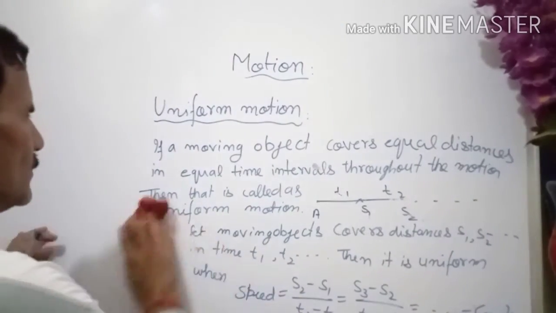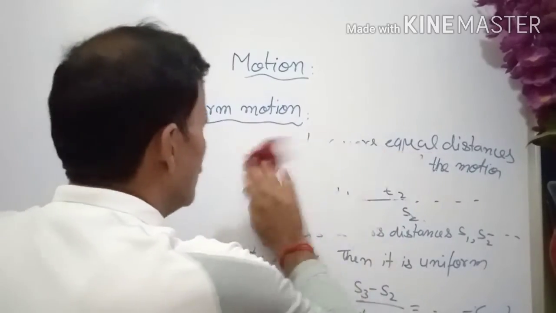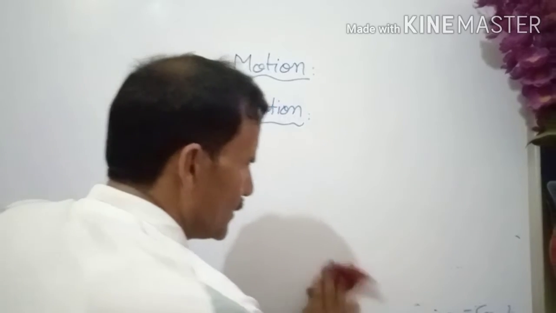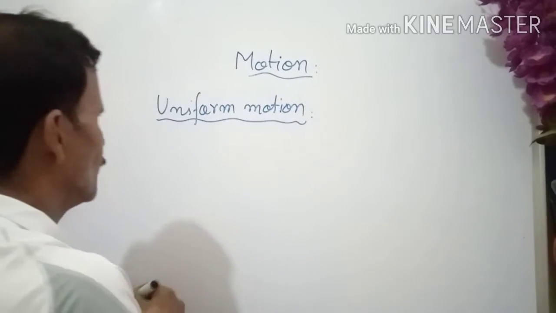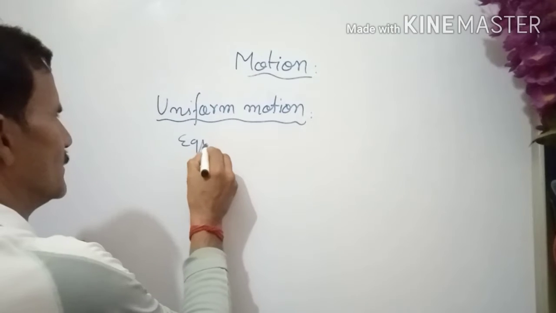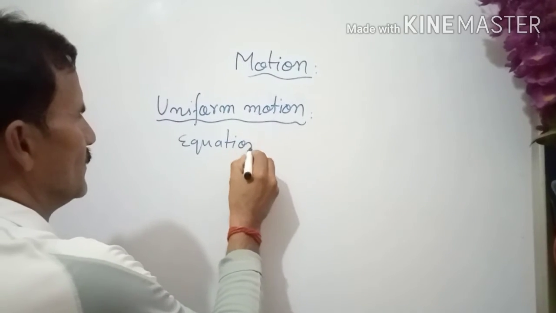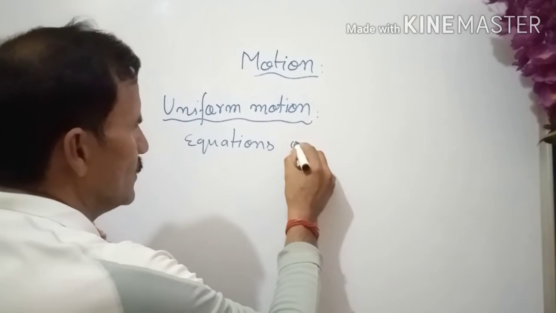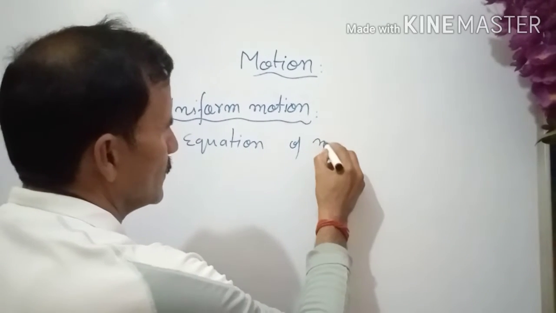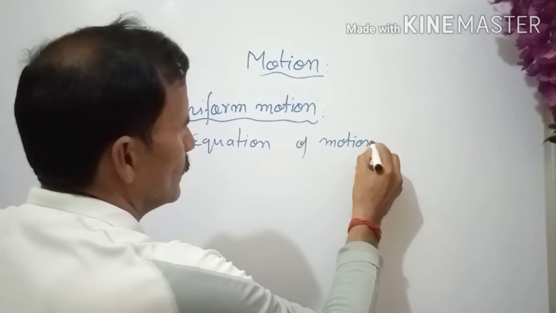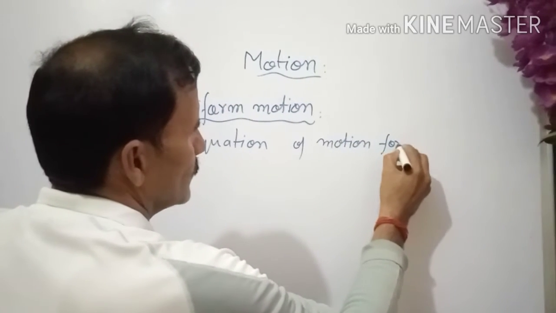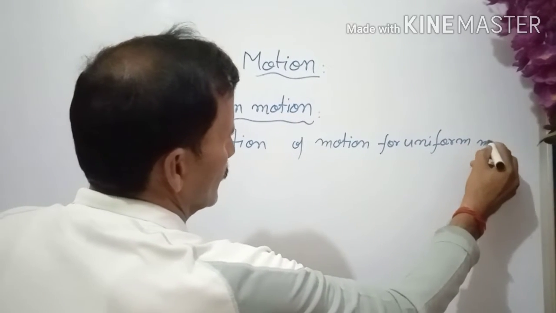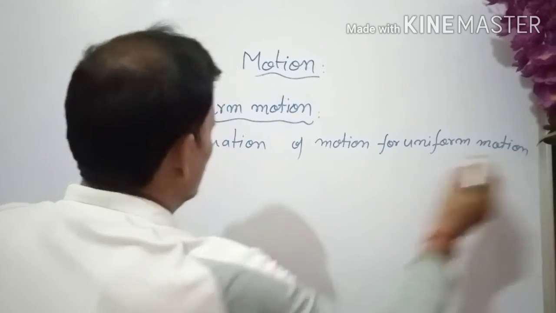Okay. So now this was uniform motion, and for the non-uniform, what are the equations? The equations of motion, let us see first for the uniform, then we are going to non-uniform motion. For uniform motion there is only one equation.